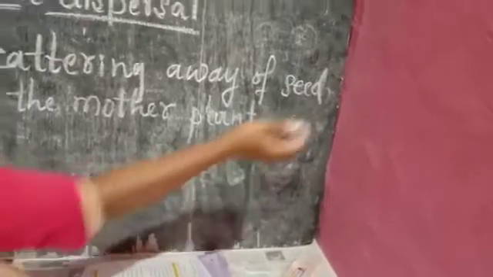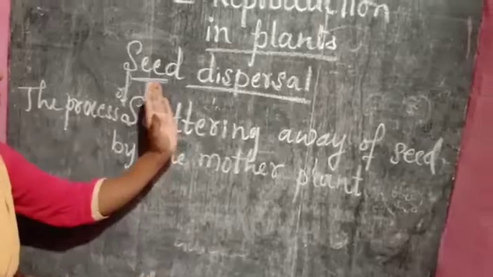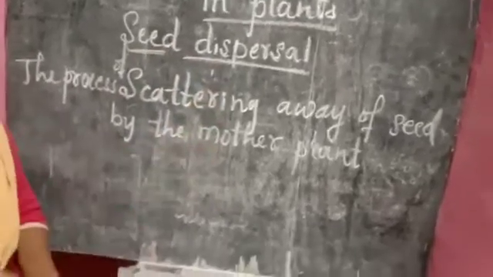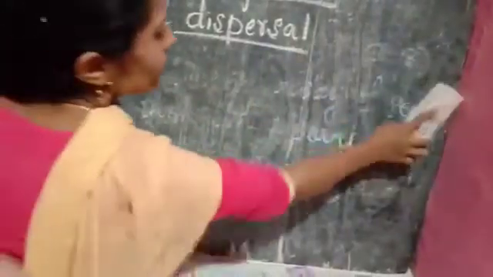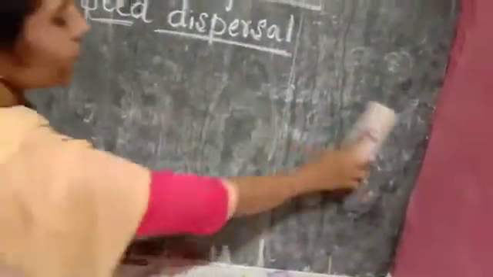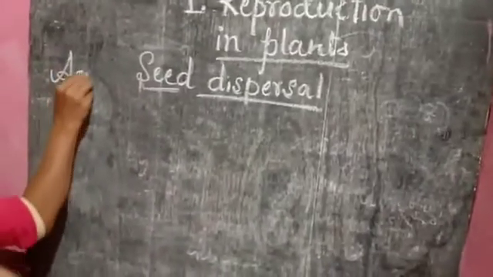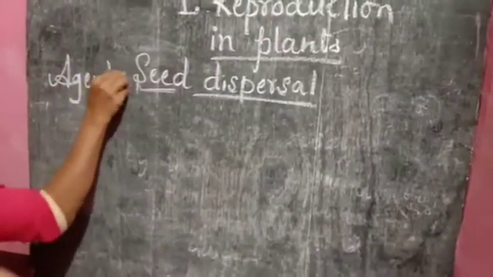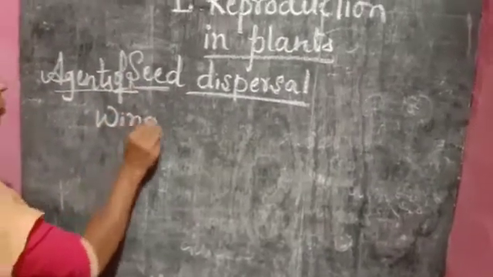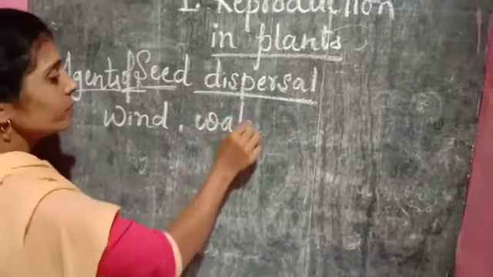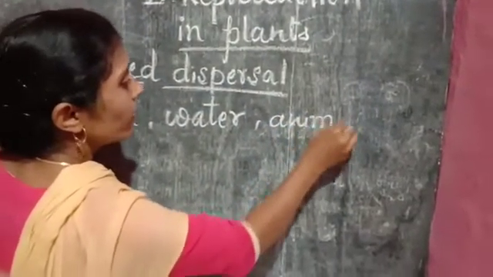Now there are some agents which help in the process of seed dispersal. Now we'll study about those agents of seed dispersal. First, wind, water, animals and birds.